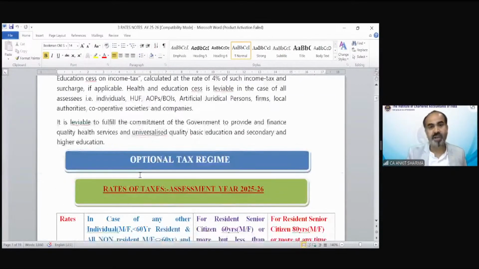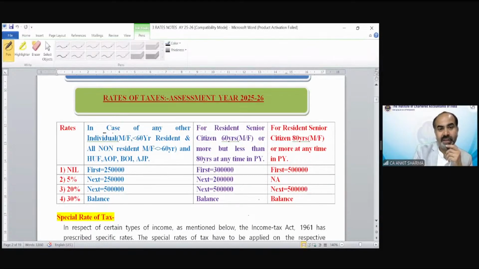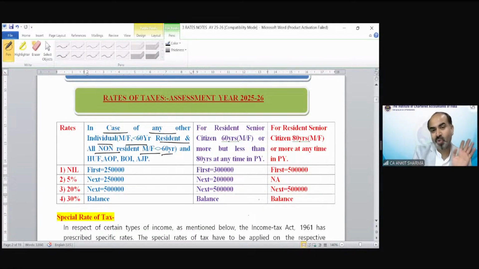Now you will see this is the optional tax regime. These are the tax rates we were discussing. So look how it has been written over here. You can see this is in case of any other individual, male, female, less than 60 years, resident, and non-resident, male, female, more than 60 years, and HUF, AOP, BOI, AJP. So this is our C case, what we have discussed. First 2,50,000, nil tax. Next 2,50,000, 5%. Next 5 lakh, 20%.